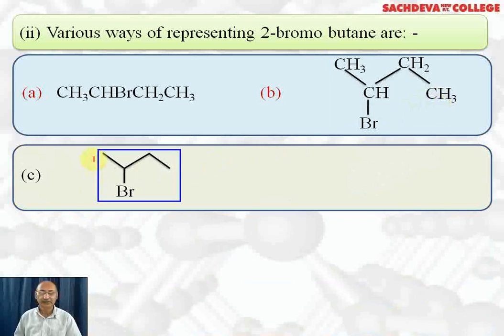Third way is with the help of bond line. This represents carbon atom which is CH3. This represents carbon atom which is CH attached to Br, and this carbon is CH2. This carbon is CH3. So on the second carbon, a bromo group is attached. We call it 2-bromo. Count the carbon atoms: 1, 2, 3, 4. It is 2-bromobutane, and this is the bond line formula of 2-bromobutane. This is the structural formula in the form of bond line for 2-bromobutane. This is the condensed structural formula of 2-bromobutane.